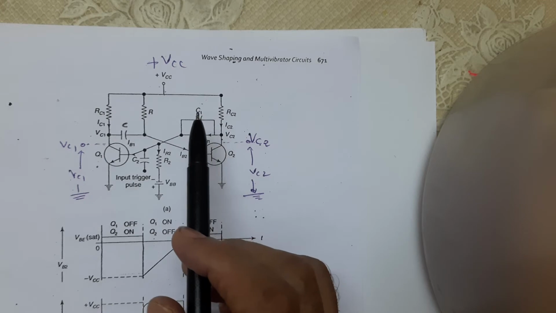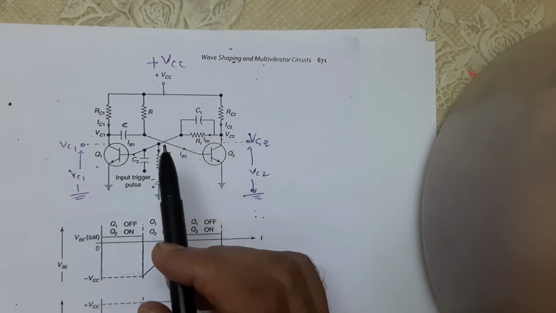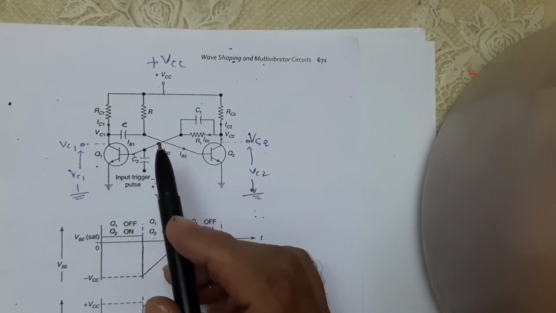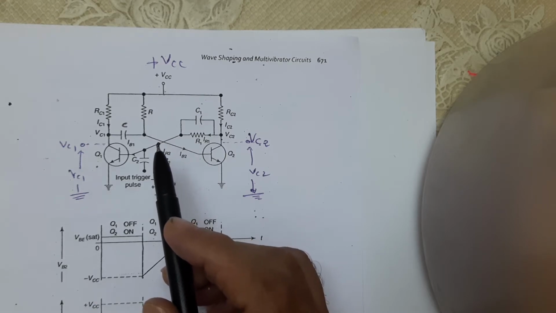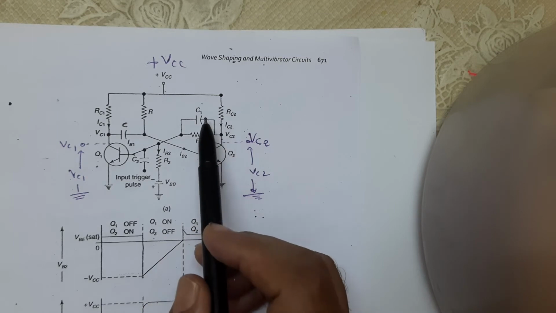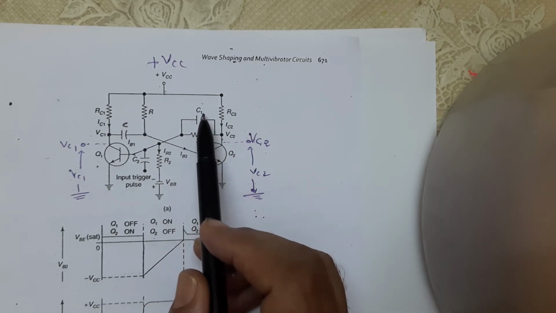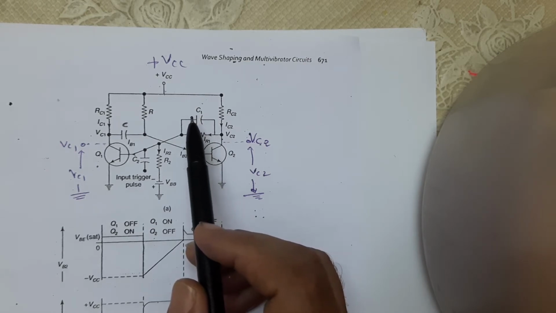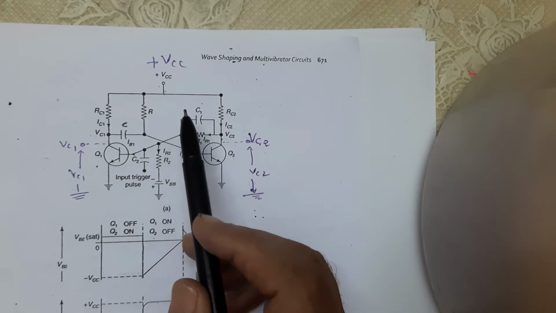With equal collector resistance RC1 and RC2, the output of Q2 is coupled to the input at the base of Q1 through a resistive attenuator in which C1 is a small speed up capacitor. This is your C1. It is a speed up capacitor. How does it increase the speed? It speeds up the transition. Transition means converting from one form to another form.